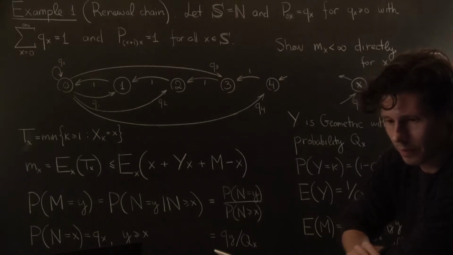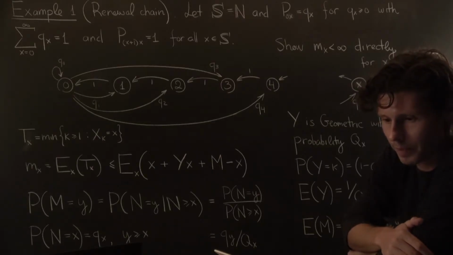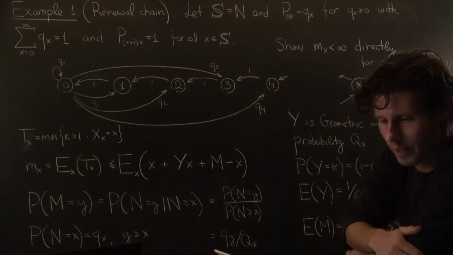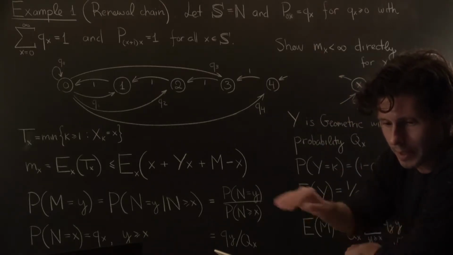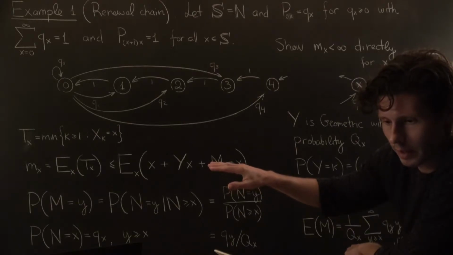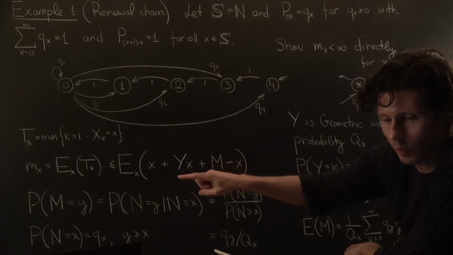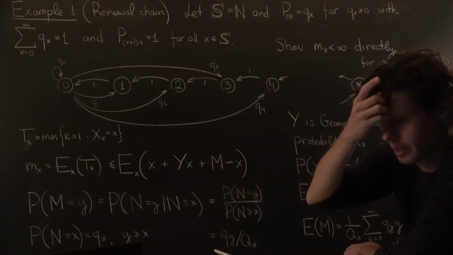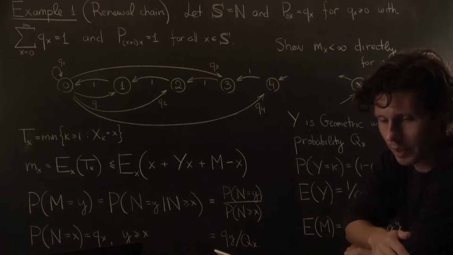Okay, let's try to wrap up with this problem, trying to show that the expected return time to x is finite. What we've shown is that it is finite when the expectation of both of these random variables, y and m, are finite. And so let's think about what y was.